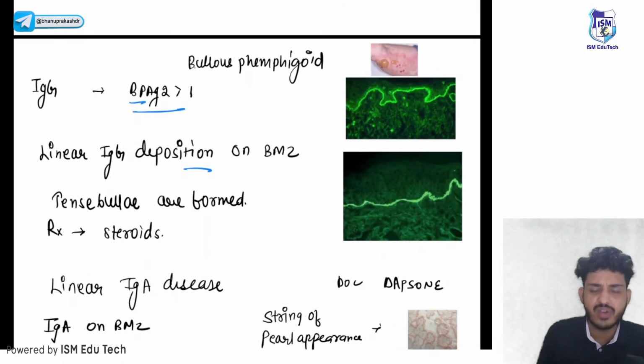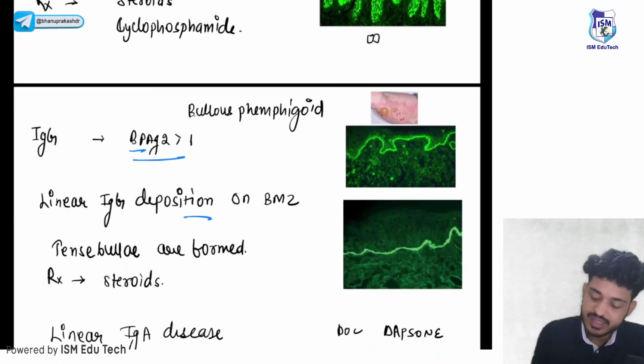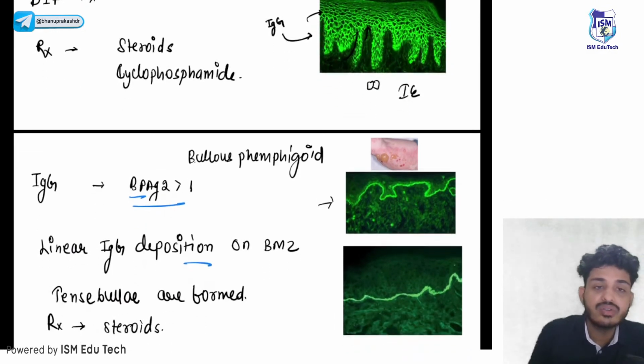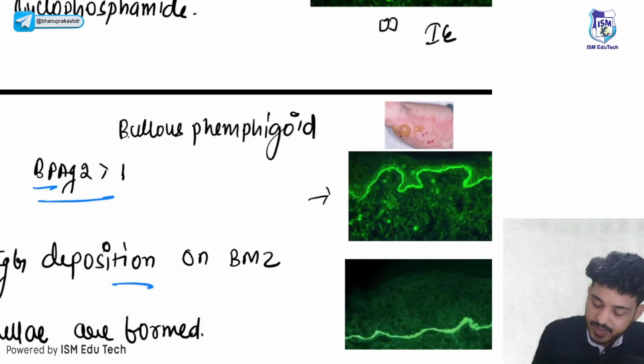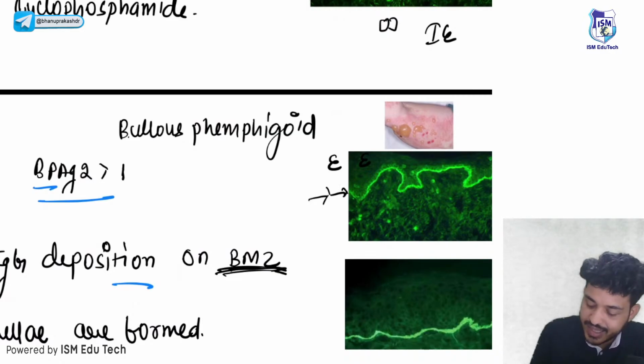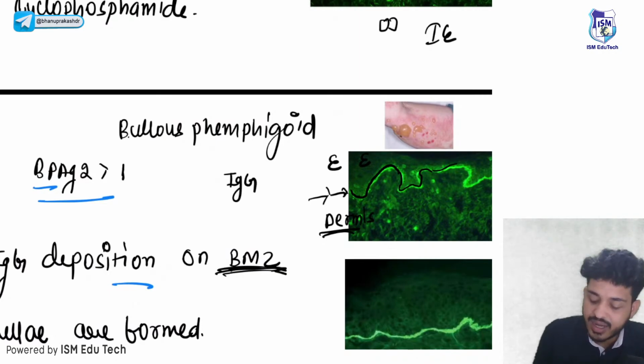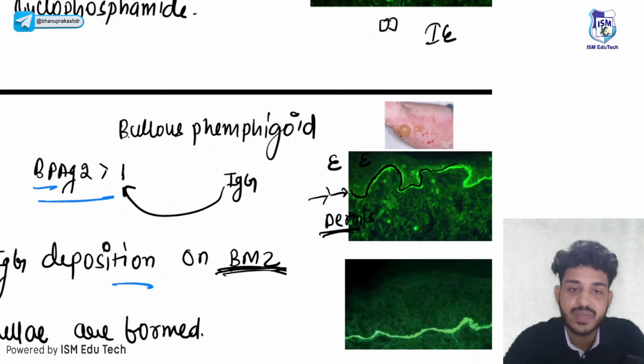In bullous pemphigoid, what will happen? I have told you that pemphigus is an intraepidermal split, and here I have told you the split will be in the basement membrane zone. Okay, so here will be the epidermis, then this is your basement membrane zone, and then there will be the dermis. So what will happen? Antibodies will be coming and they will be settling here, right? Which antibodies are they? They are IgG against BPAG2 or BPAG1.